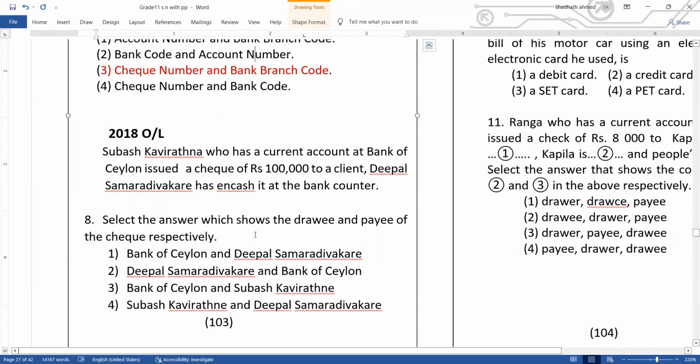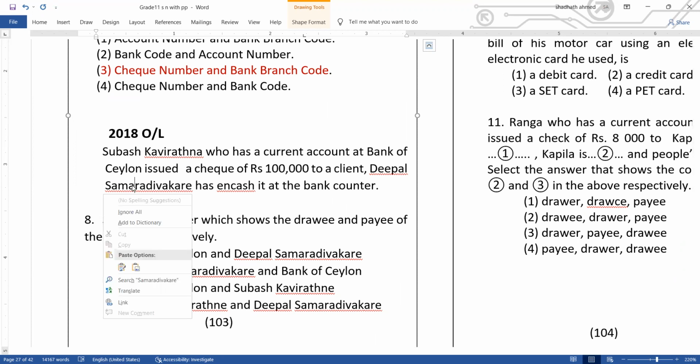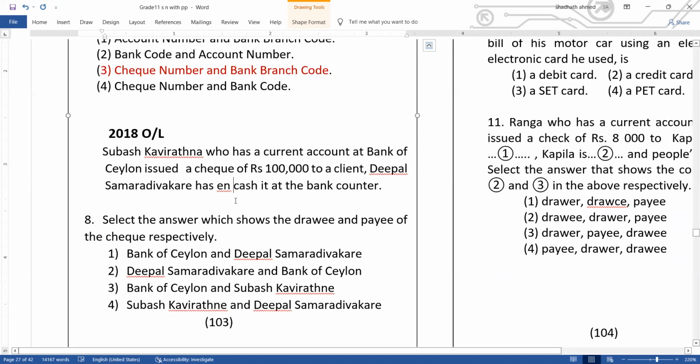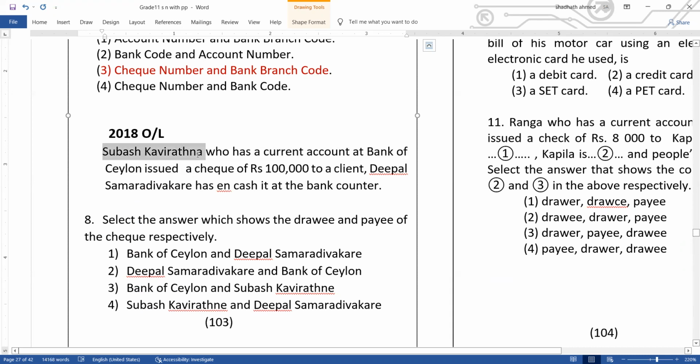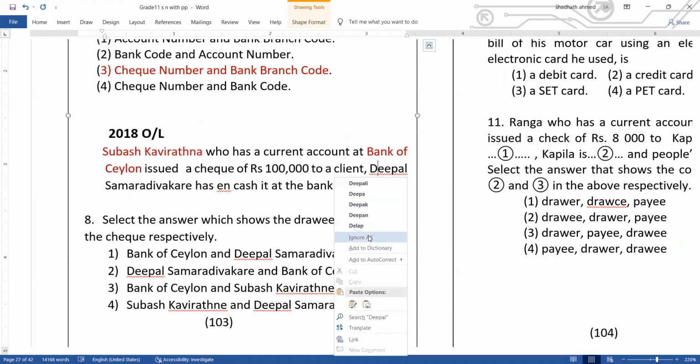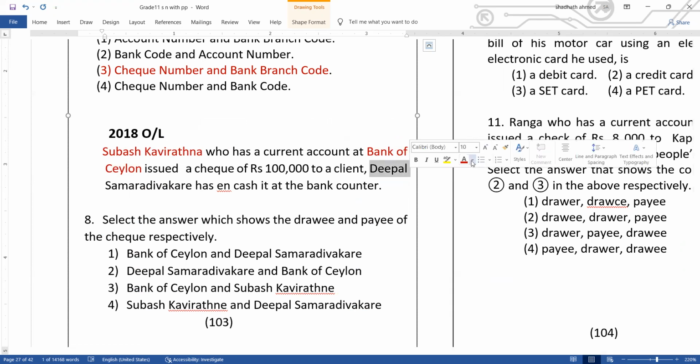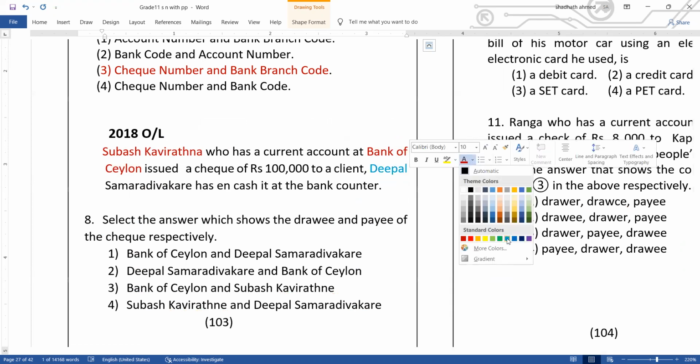Subhash Kaviratna, who has a current account at Bank of Ceylon, issued a check of 100,000 to a client, Deepal Samara Divakara. Careful: the one who is issuing the check has the account in Bank of Ceylon. The check of 100,000 is to Deepal. Deepal is the one who is receiving the check, so he is known as the payee.